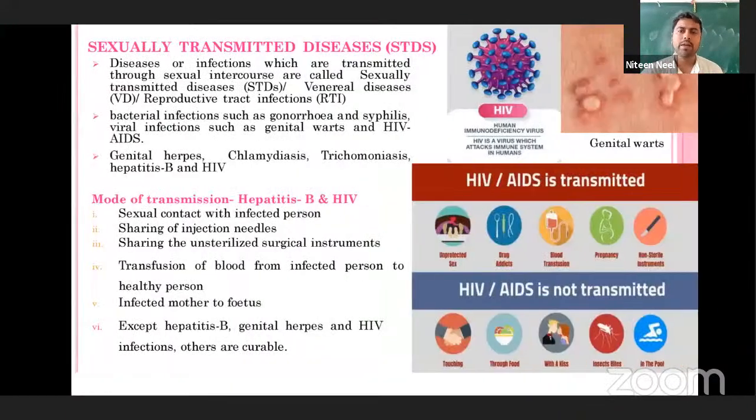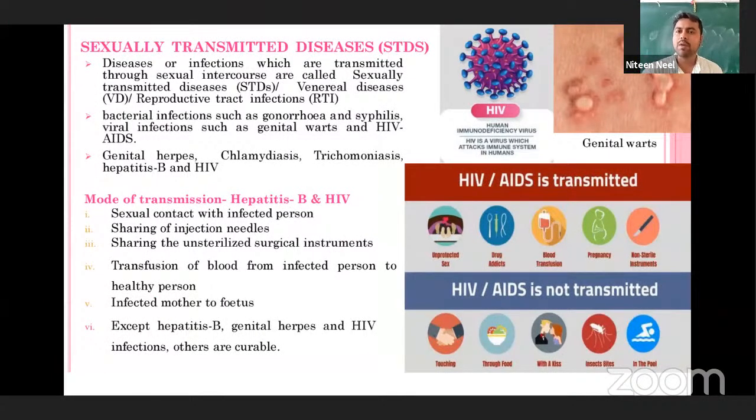So how we have to maintain our reproductive health, we discussed that regarding the different kinds of sexual diseases or sexually transmitted diseases: HIV, hepatitis, gonorrhea, syphilis, genital warts, like that, different kinds of diseases we have discussed, right?